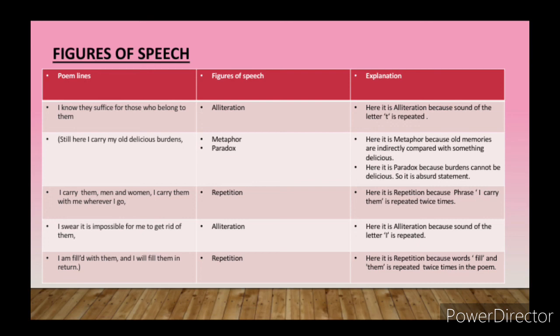So I hope all of you have understood the line by line explanation of the figures of speech of the first poem 2.1, Song of the Open Road. That brings us to the end of our lecture.